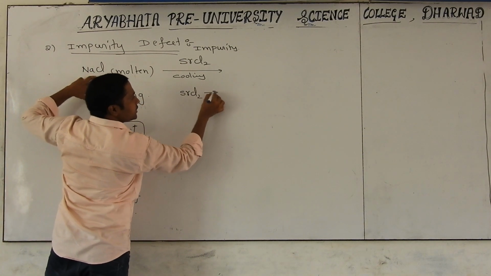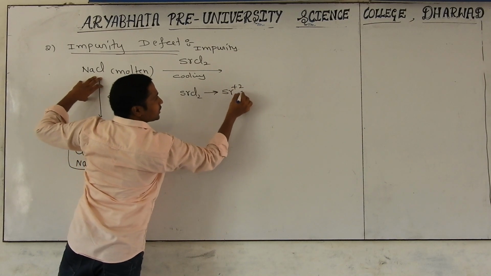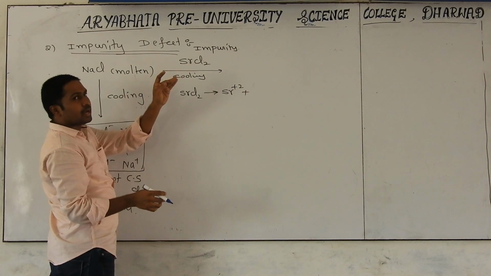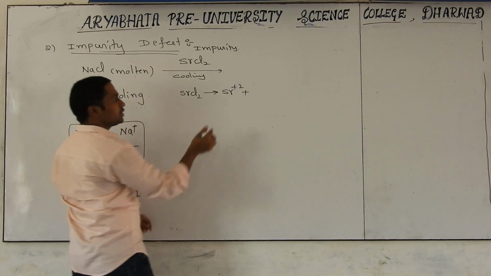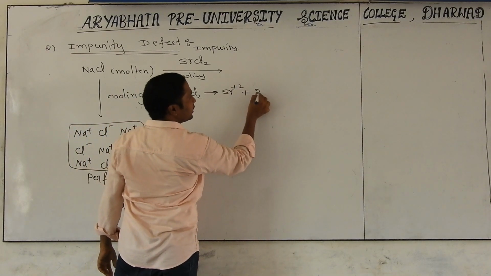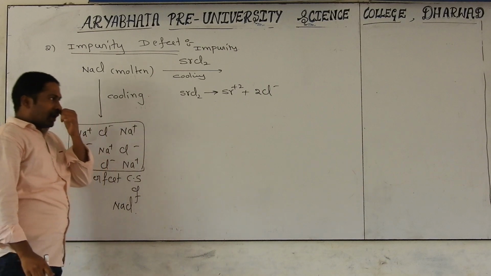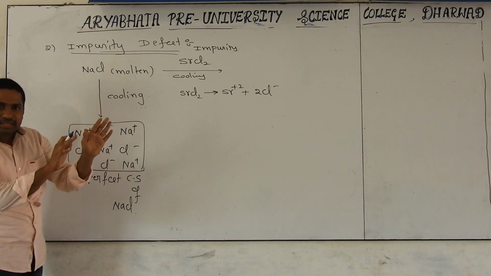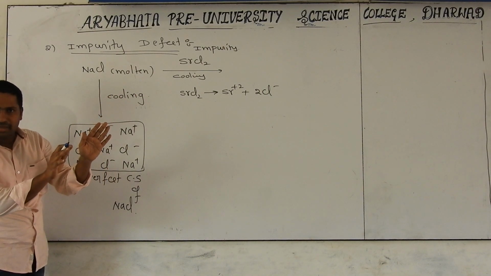Strontium chloride, how is it dissociating? You know, Sr2+: beryllium, magnesium, calcium, strontium, barium are second group, so it becomes Sr2+ and 2Cl-. After adding, you decrease the temperature, and then it becomes 100% solidified.